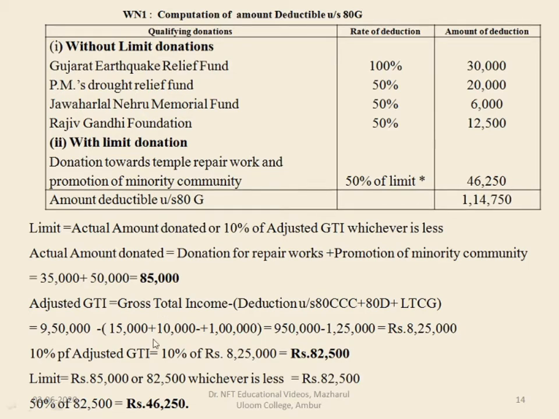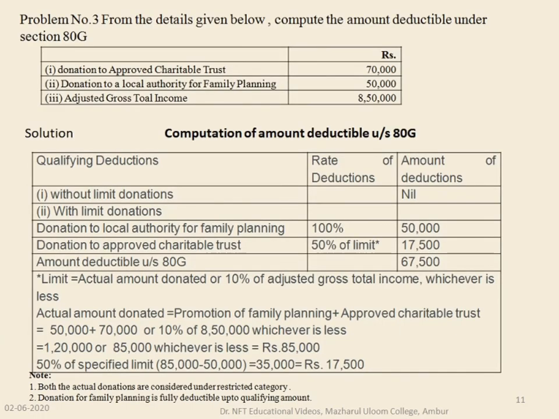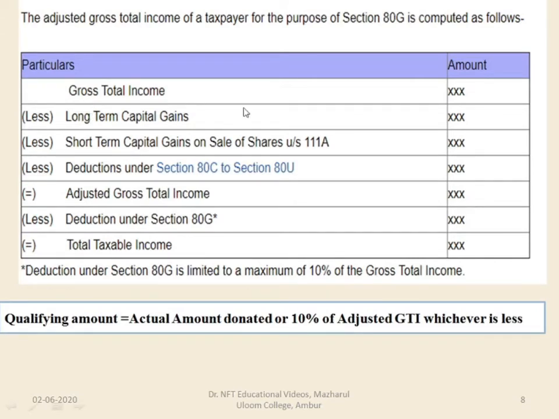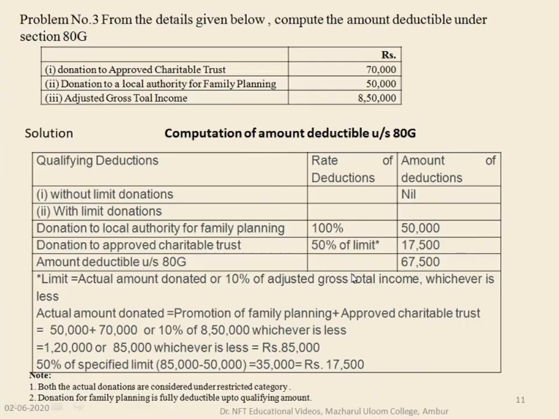Now we'll find out the adjusted gross total income. The formula for adjusted gross total income is gross total income minus deductions minus capital gains. Let me show you the chart where it is given. From gross total income, you have to deduct long-term capital gains, short-term capital gains on sale of shares, and deductions under section 80C to 80U. If you deduct all these things, you get the adjusted gross total income. So this is what we have done here.